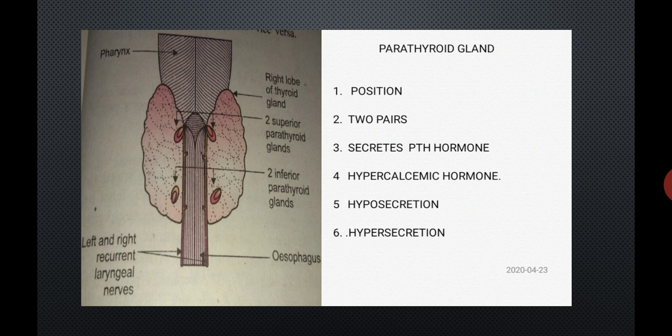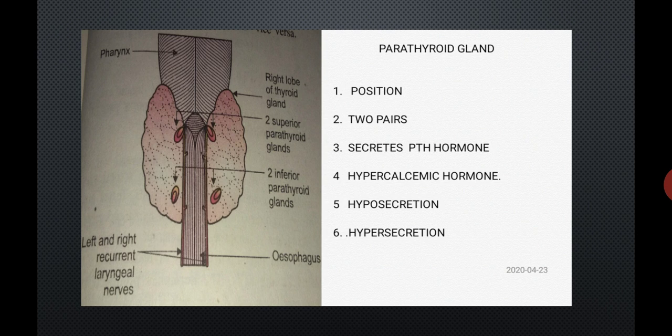Now the question arises, how does PTH increase the level of calcium in the blood? PTH increases the level of calcium in the blood by decreasing calcium deposition in the bones.